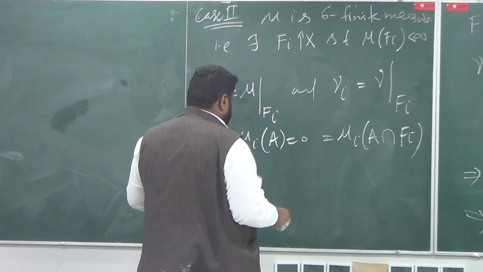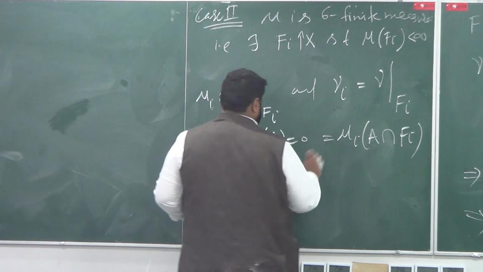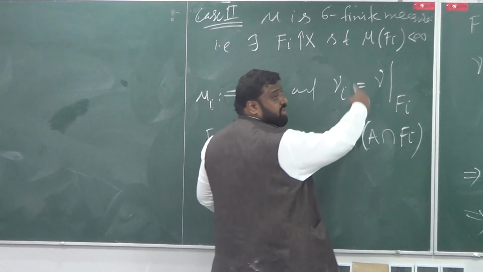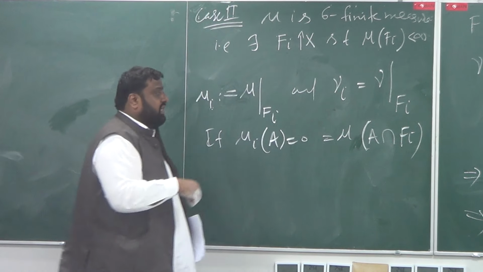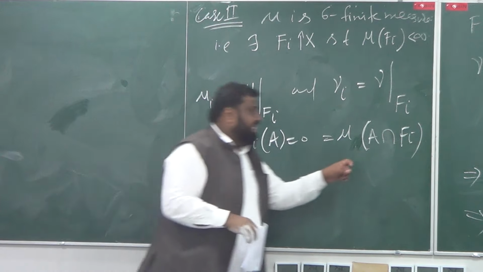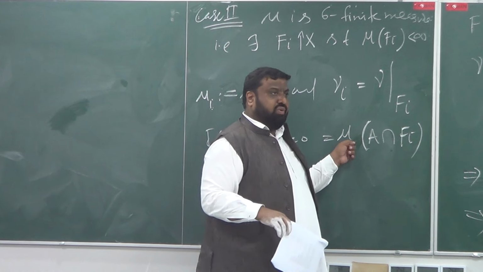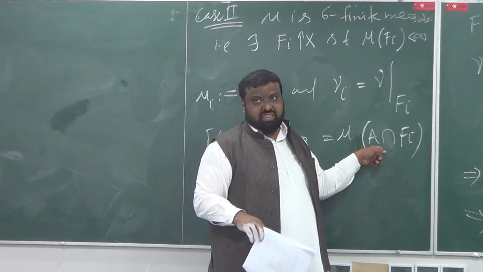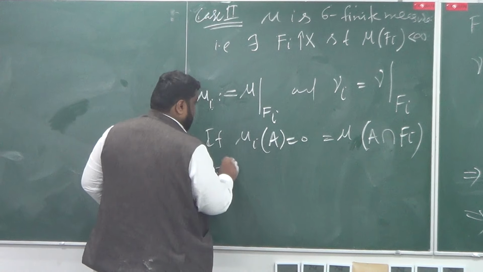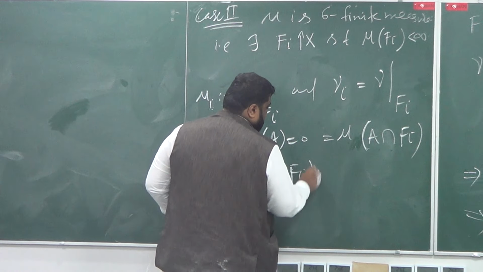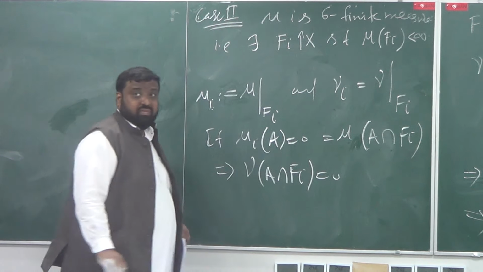This would be the case: mu of A intersection F_i, because this is a part of the bigger space. Now, since this is a set that is 0 under mu, and nu is absolutely continuous with respect to mu, the nu of A intersection F_i is also 0.